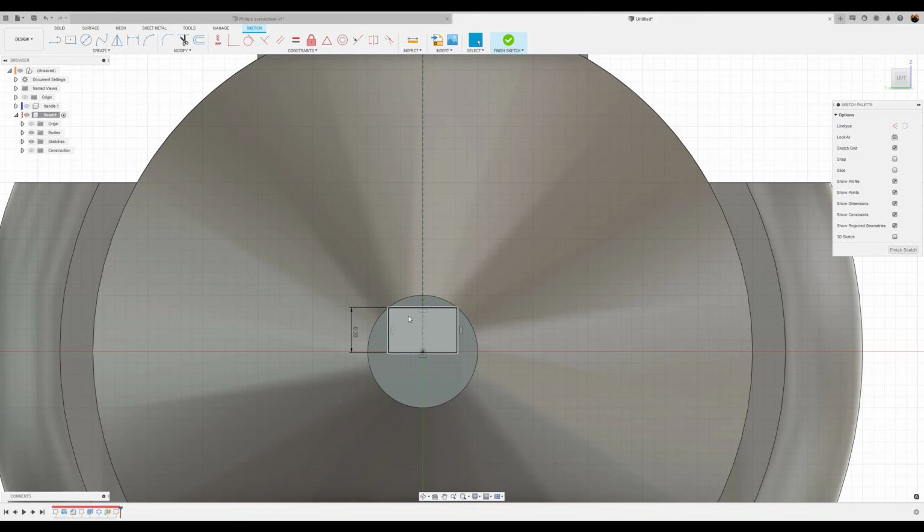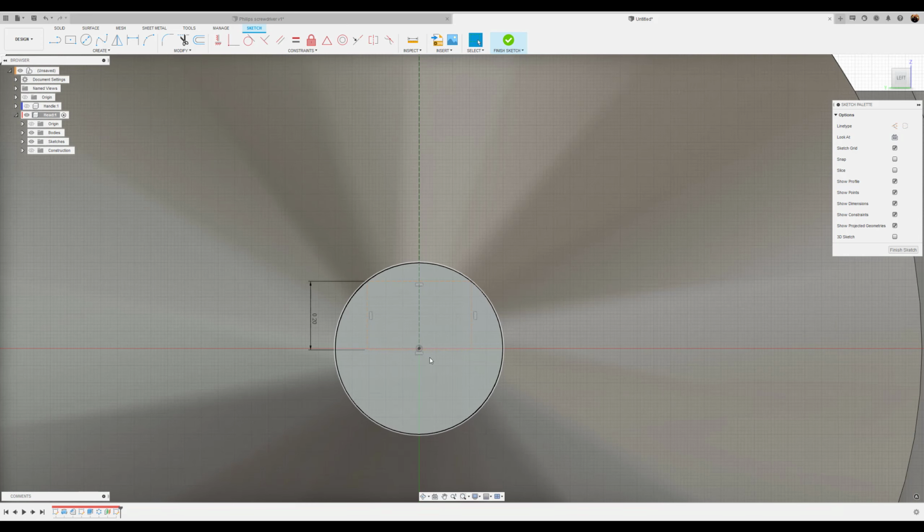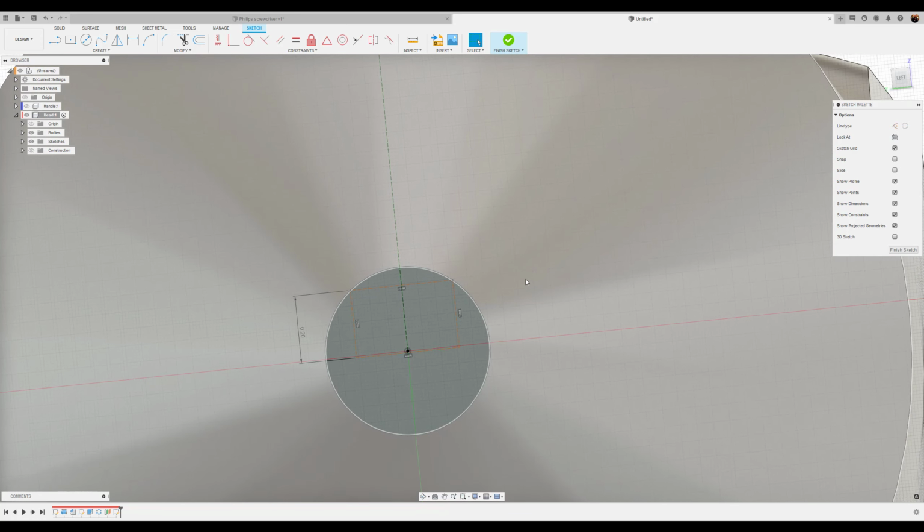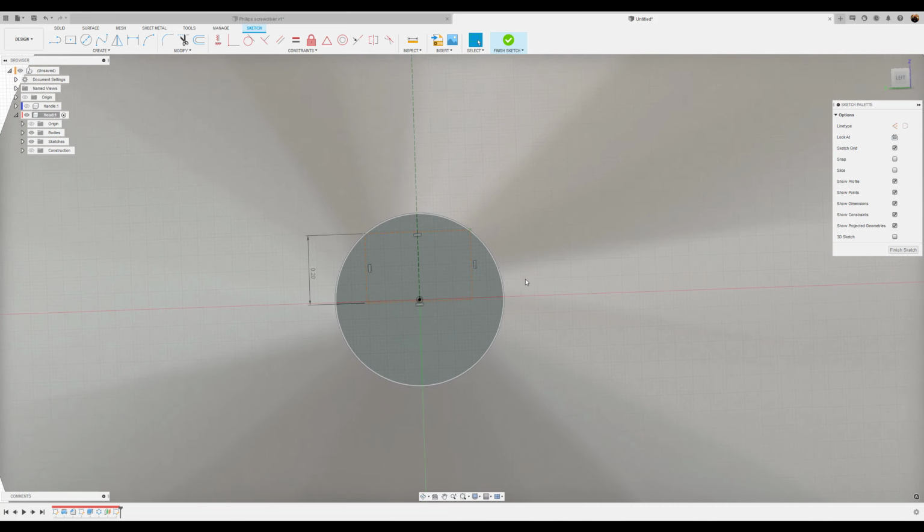Actually, what we want to do for later purposes is we definitely need to turn this into construction geometry. If not, it'll bite us later. There we go. Okay. We want this line to basically be lined up with this point. Oops. It's not fully constrained though. So what am I missing here?